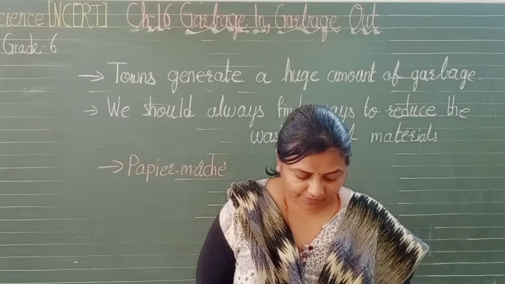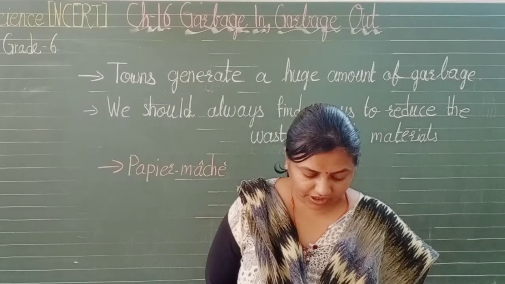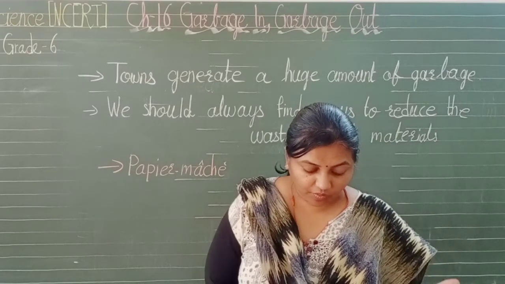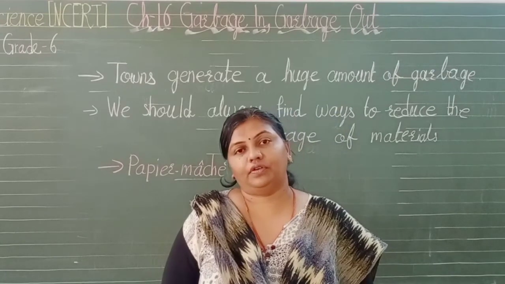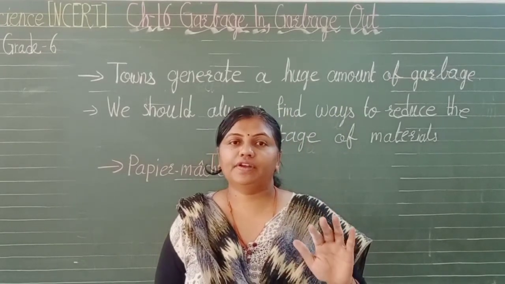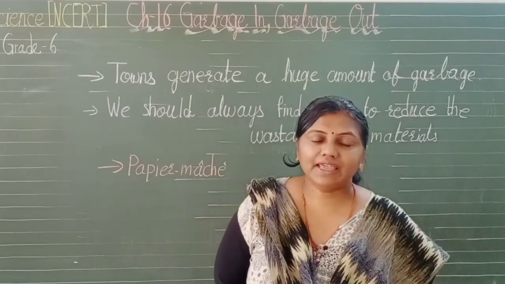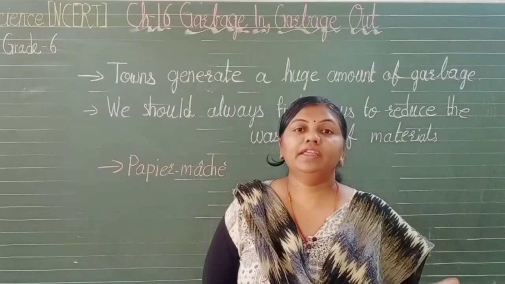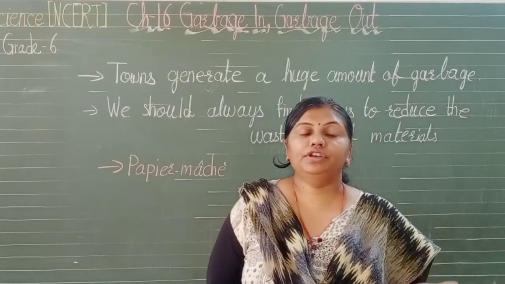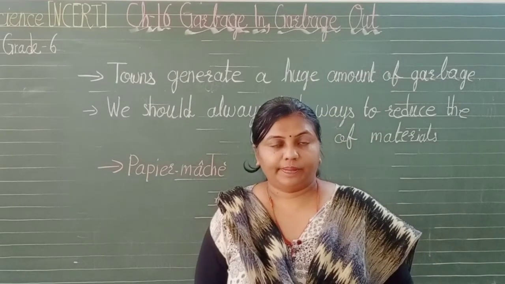So in this way, the most important point to know and think about is that the more garbage we generate, the more difficult it will be to get rid of. So the very easy thing is to try to generate less garbage. Reuse things, recycle things. In this way you can reduce the amount of garbage which is produced.